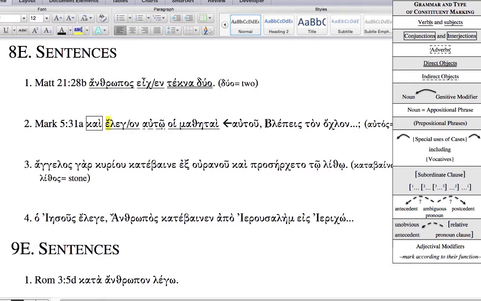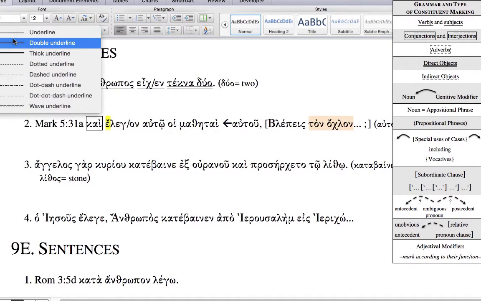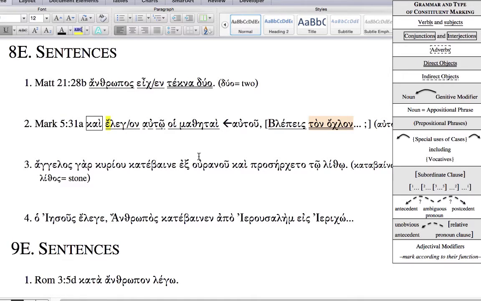So, and then we notice a capitalized letter after a comma. That indicates direct discourse. So I put a bracket and start a direct discourse, and then I notice that there's a question at the end, and I close out that direct discourse. Ton okolon is the direct object, and so you see the crowd. This is the direct speech.